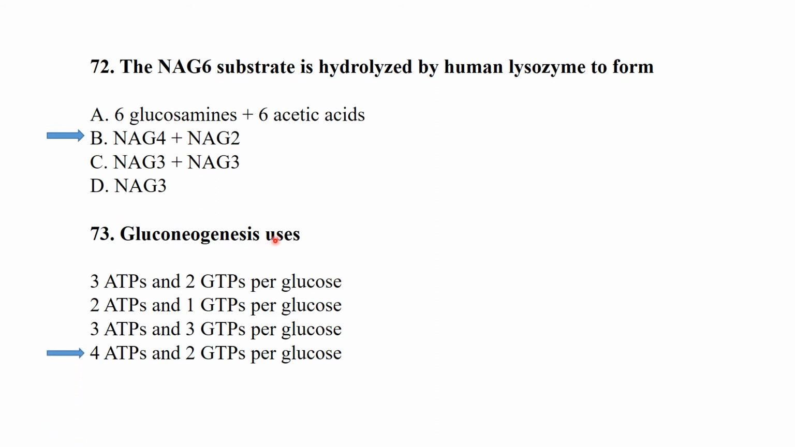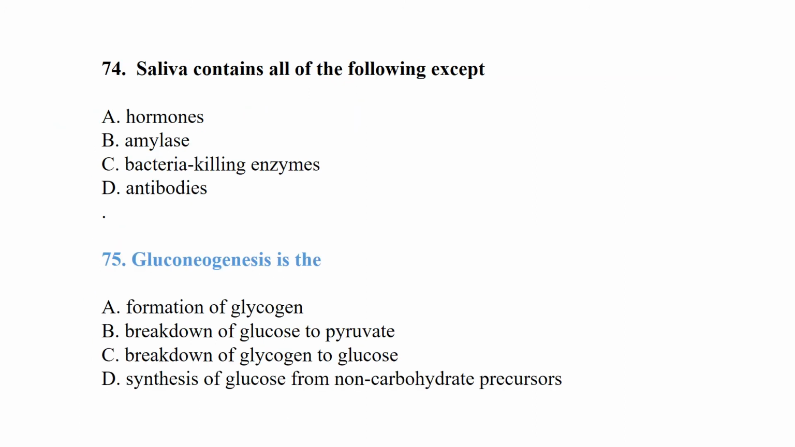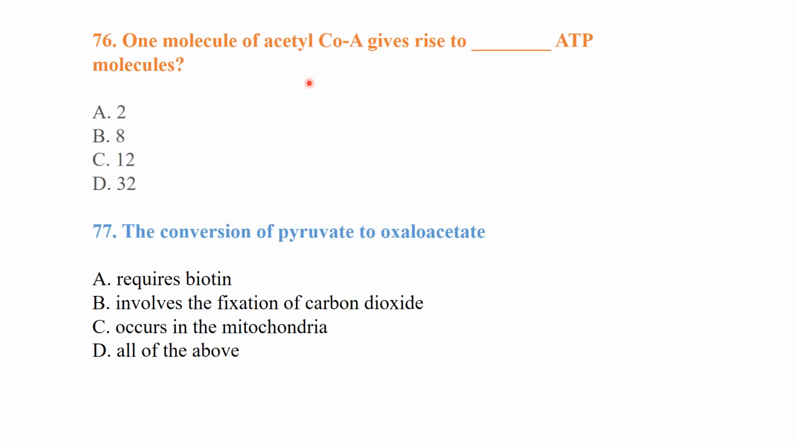Gluconeogenesis uses 4 ATP and 2 GTPs per glucose. 4 ATPs and 2 GTPs are used for the synthesis of one glucose molecule. Saliva contains all of the following except: saliva contains amylase, bacteria killing enzyme, antibodies. Saliva has no hormones. Gluconeogenesis is the synthesis of glucose from non-carbohydrate precursors. One molecule of acetyl coenzyme A gives rise to how many ATP molecules? So it is 12 ATP molecules. The conversion of pyruvate to oxaloacetate requires biotin.